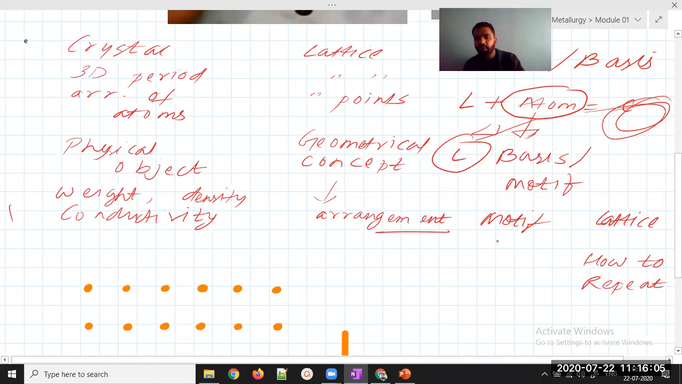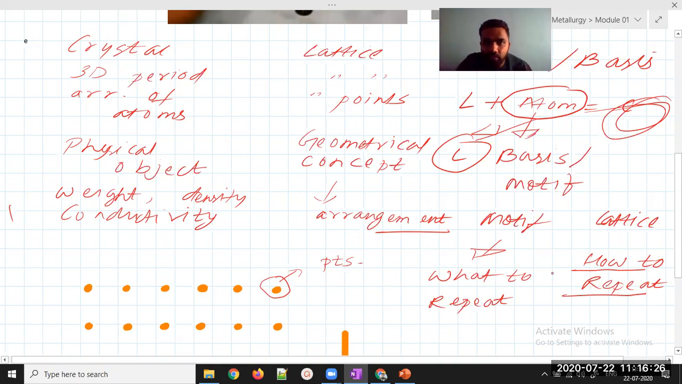And what to repeat, like if I want to repeat an atom, a heart, or a mug, whatever I want to repeat in these points. These are my points. So how to repeat is the work of lattice, and what to repeat, I hope you're getting it, what should we repeat in these points, will be the function of motif. Is everyone clear with this? Put it in the chat box. Everyone clear?